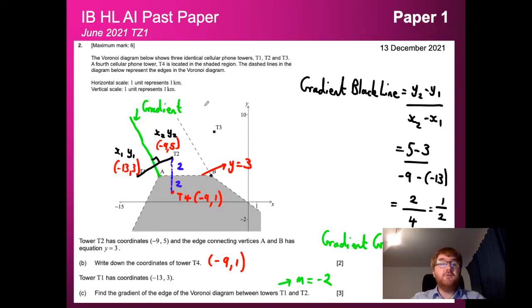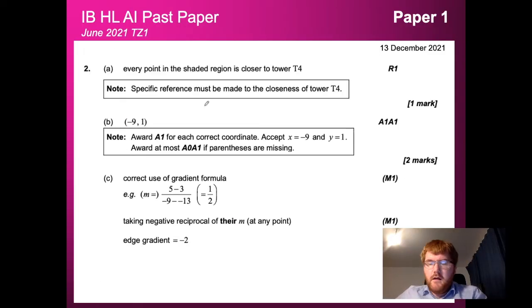Now some more advanced questions would ask you to work out the equation of the line using the midpoint, and maybe do something a bit more with that as well. But certainly for a straightforward Voronoi question, these are the typical skills that you are expected to know. You can see the mark scheme here and see everything that I did. I even used the phrase negative reciprocal when I explained this, so you can see exactly where you pick up the marks.